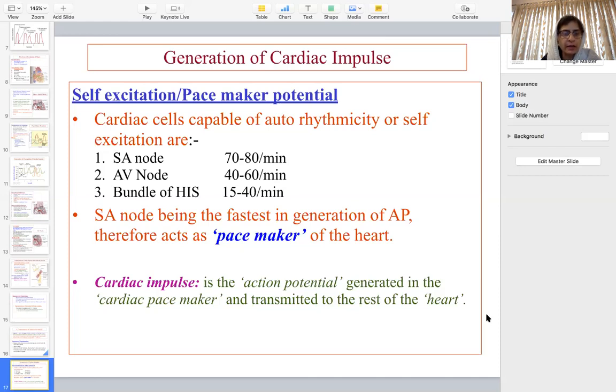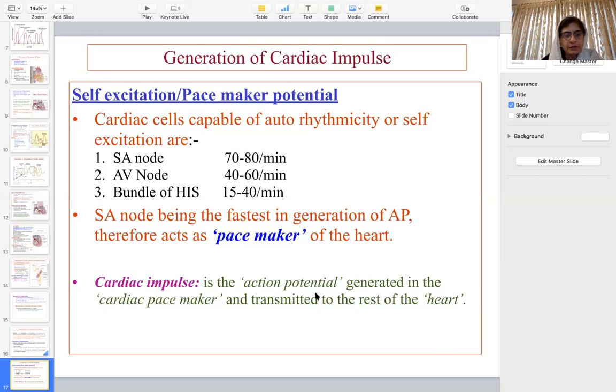But in that condition, the ventricles take some time to judge that the impulse has not reached them before generating their own impulse. During that time, the blood may not reach the brain, and the person may faint. And that condition is called Stokes-Adams syndrome. I will discuss it later on. Don't worry about it. If you don't understand, we will discuss it later on.